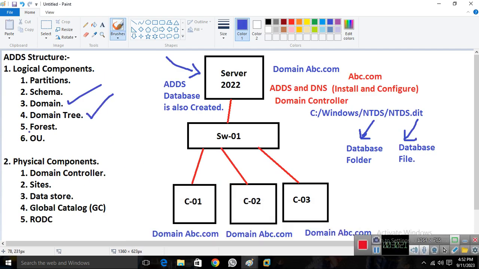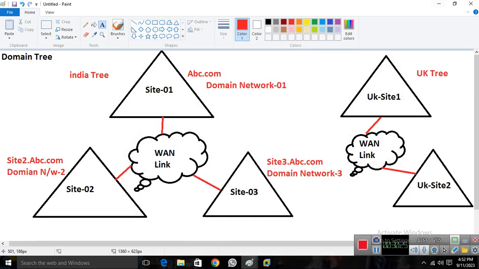Now we have to talk about the forest. Forest means the complete forest. Imagine if I connect these two trees together, I connect these two with WAN links. I want the India domain networks and India sites to communicate with UK sites, and UK sites also to communicate with India sites. So once I connect two or more than two domain trees, that is known as a forest.